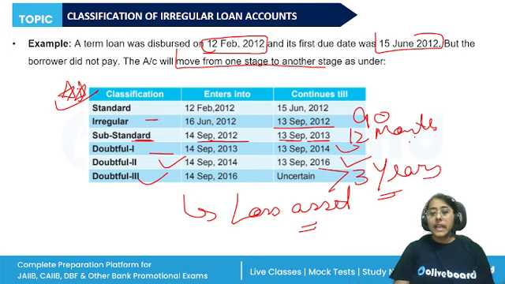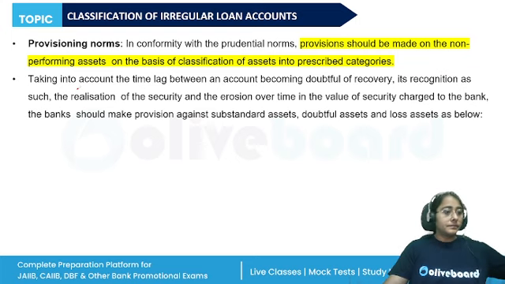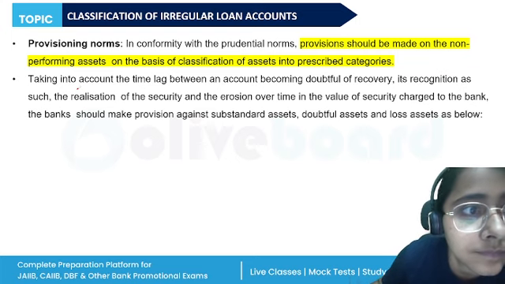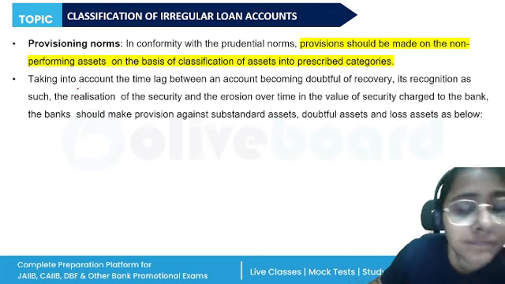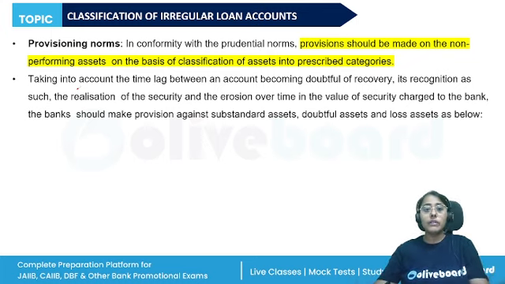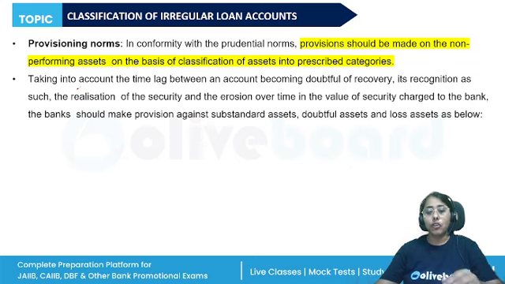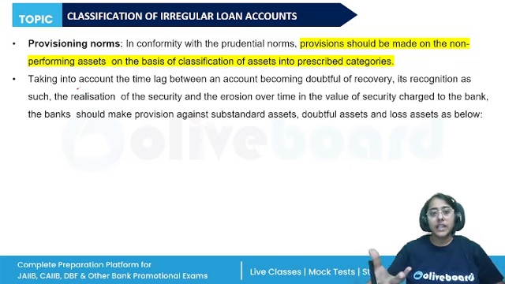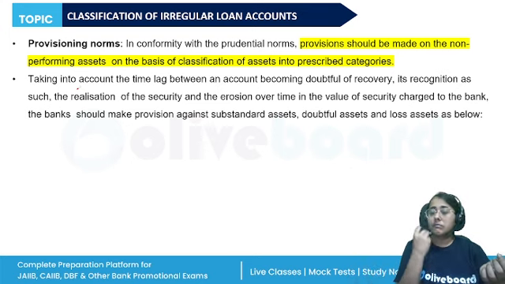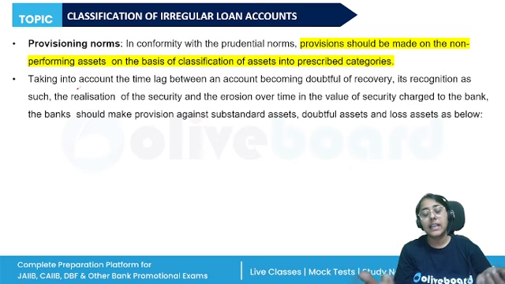All right. Now we move on to the provisioning norms. Provisioning basically means keeping safe. When we provision, we try to keep some money aside for some emergencies or exigencies.